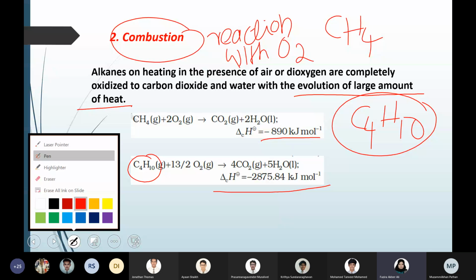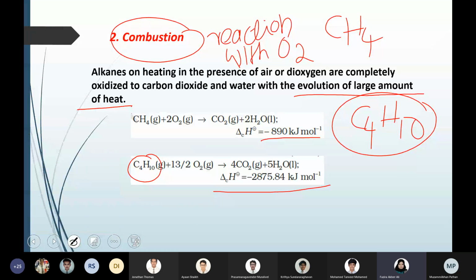Another important thing to note in combustion is that whatever alkane you take, the product will be carbon dioxide and water. Whether you take methane, ethane, propane, butane, hexane, octane, decane, or any other higher member, if it undergoes complete combustion, that is with enough oxygen, the products are just carbon dioxide and water. In all these cases the products are common.